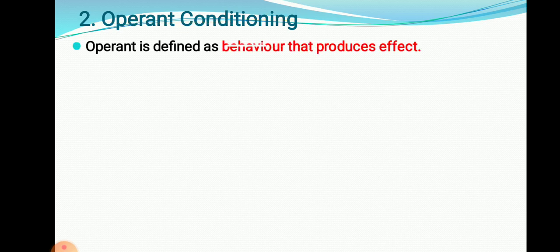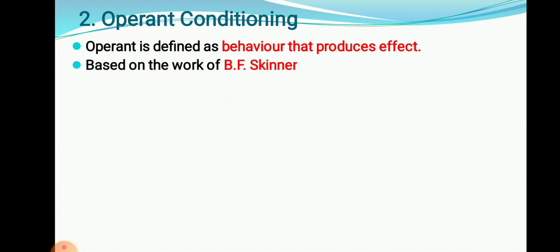Now the second theory of learning process is operant conditioning. Operant conditioning is defined as behavior that produces an effect, a particular behavior which produces an effect in the individual. That is operant conditioning. Okay. It is based on the work of B.F. Skinner. So Skinner has given this theory of learning.